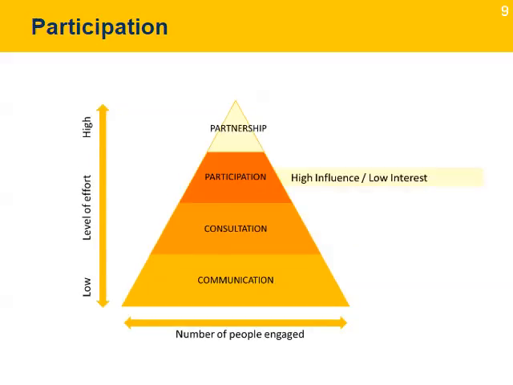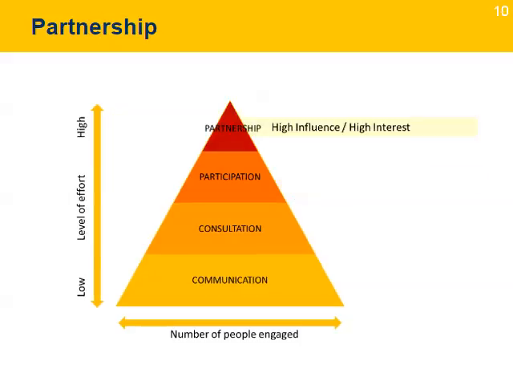The third level is participation. It's a higher level of engagement. It's good for stakeholders that have high power but low interest. This level requires even more effort, so it's important that it's used on key stakeholders. Participation includes opportunities to work towards a common goal and address any concerns the stakeholders might have. Participation is critical in project decisions that will impact the stakeholders in this group. The goal is to increase their level of interest and support to the project.